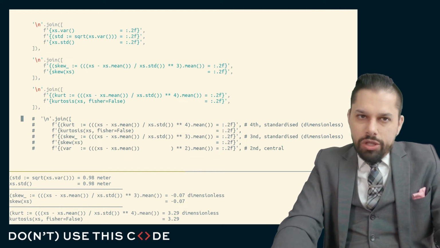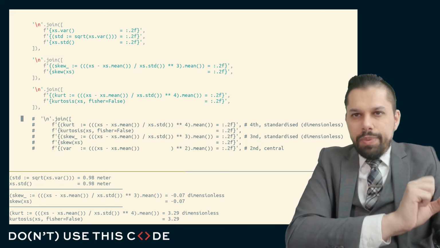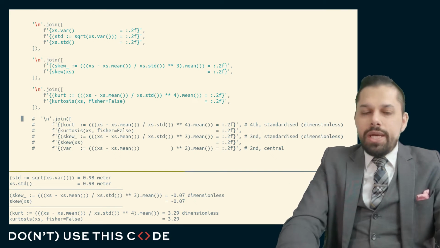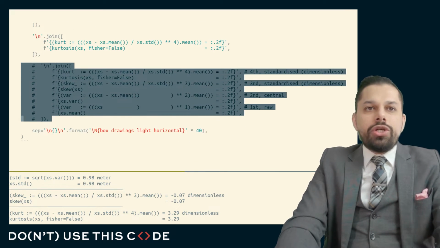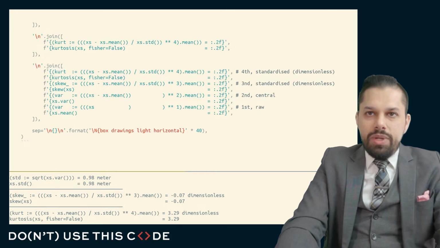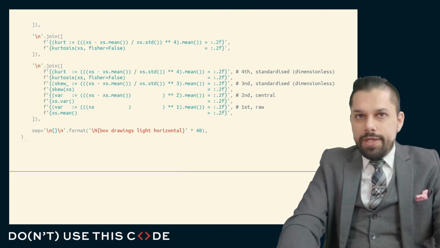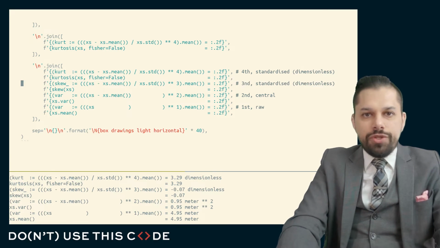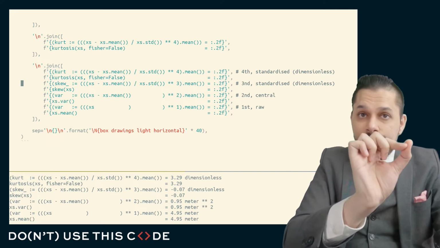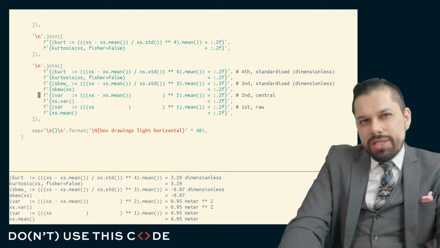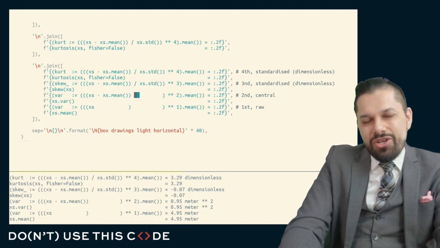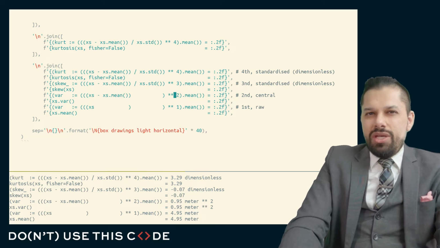I want to bring all of these definitions together to show you a little bit of terminology that will come up a couple of times and will come up every time you talk about these summary statistics. We can talk about the kurtosis, the skew, the variance, and the mean in terms of things like moments, raw moments, central moments, standardized moments. And so here we can see this is our computation for the kurtosis, and the computation for the skew is the exact same computation, except instead of the fourth power, it's the third power. We can see that the variance is part of this computation. We didn't divide by the standard deviation, and we raised everything to the second power.